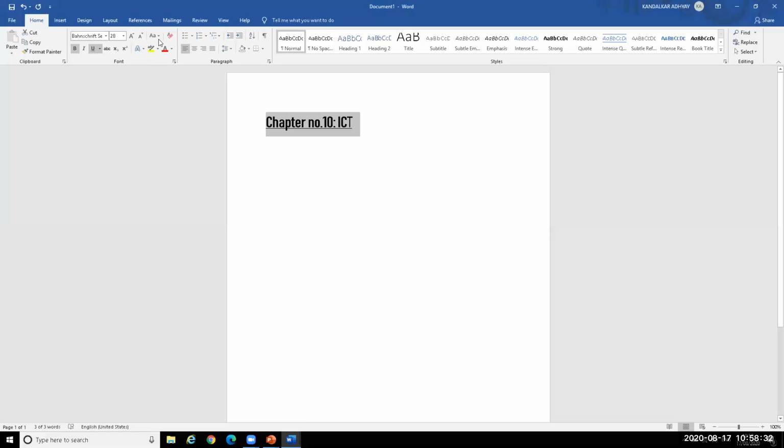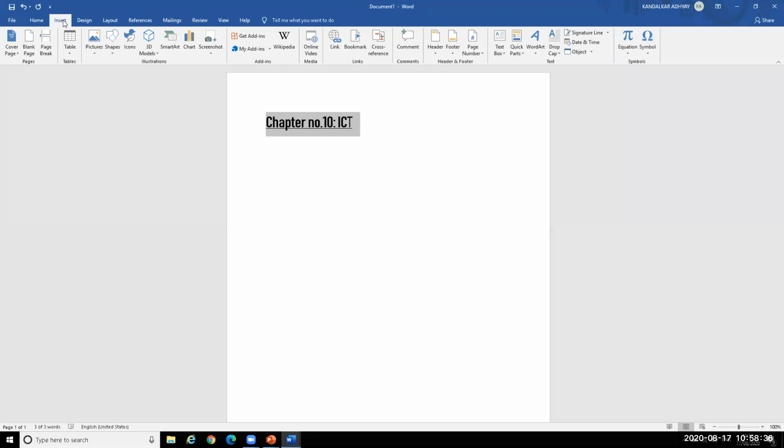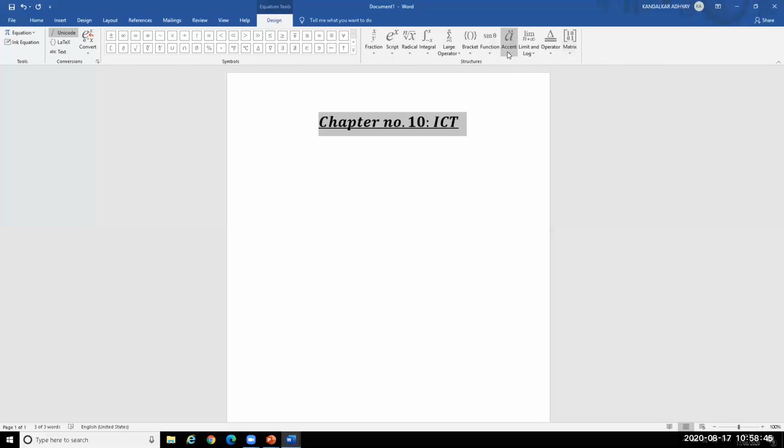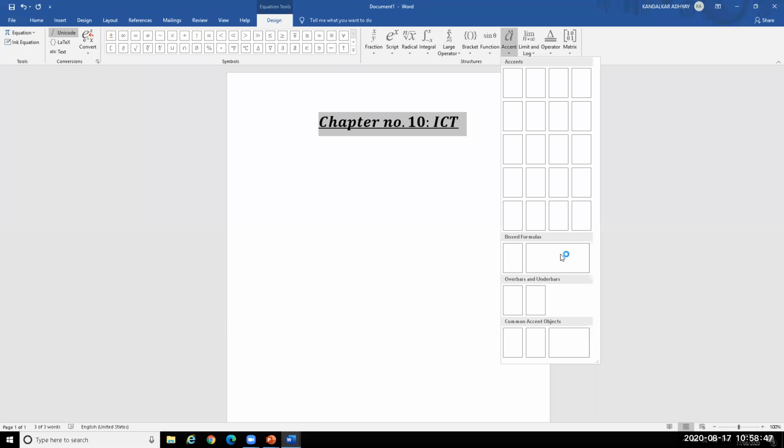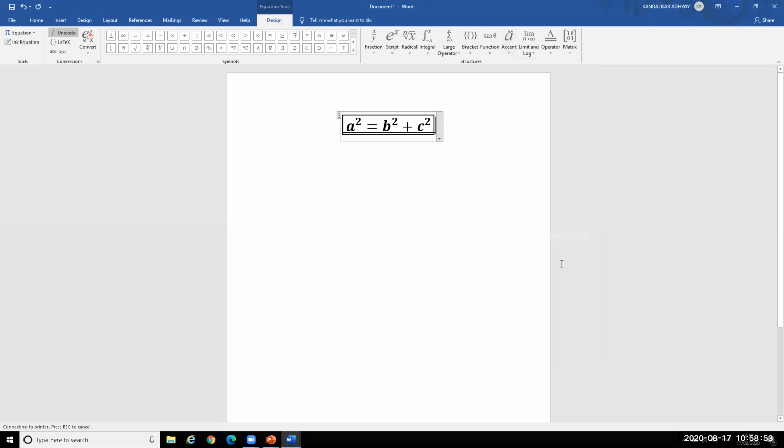Then we will see how we can write mathematical equations or science equations. You can see here this Equation option is there. With the help of that, if we want to write a box formula, we can use this option, so that you will get box formulas like this.